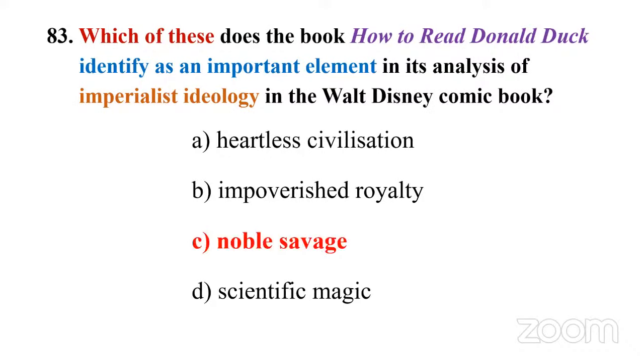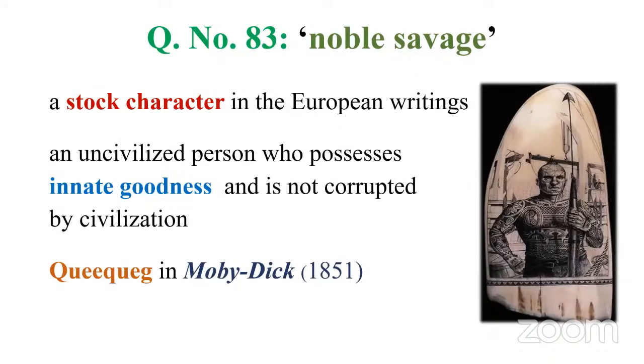Let's go to the answer. C, noble savage. Before we look at this book, let's look at this concept called noble savage. When we say noble savage, the character is a stock character, a character that is represented again and again in European writings, in European novels and other works. For example, we have Queequeg in Herman Melville's very established novel, published in 1851, Moby Dick.